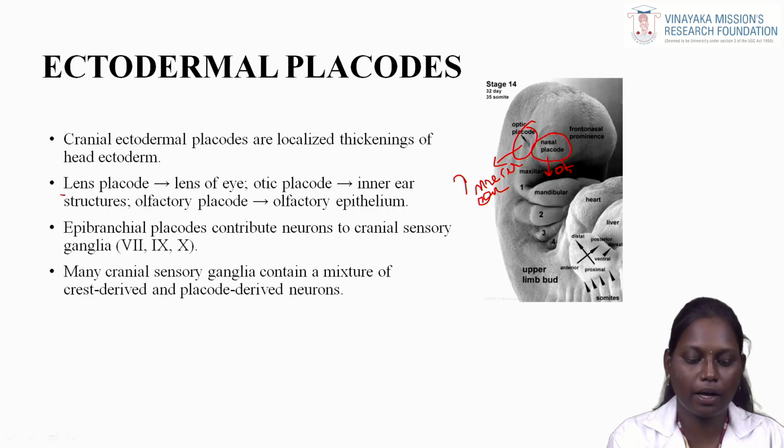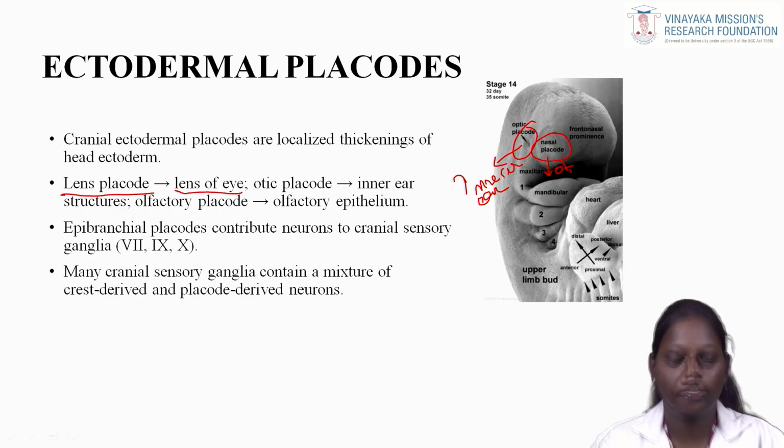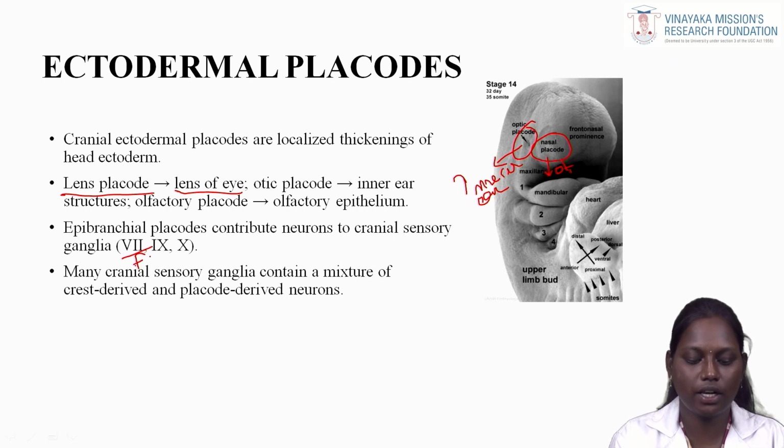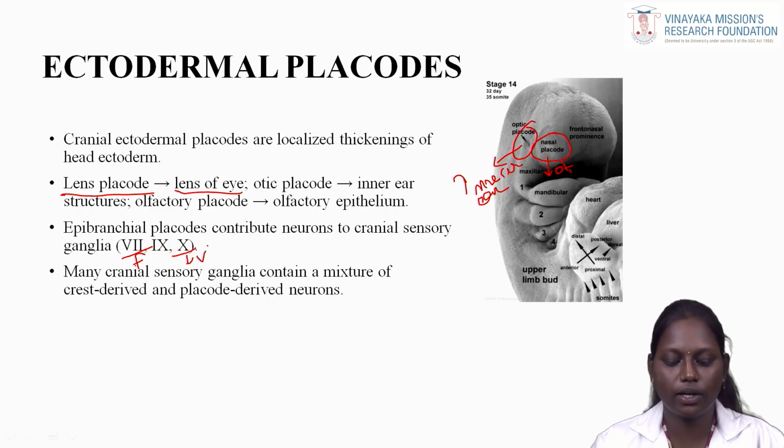Also the lens placode develops to form the lens of the eye. The epibranchial placodes contribute neurons to the cranial sensory ganglia of cranial nerves 7, 9 and 10. 7 is your facial and the 10th is your vagus. Many cranial sensory ganglia contain a mixture of crest-derived and placode-derived neurons.